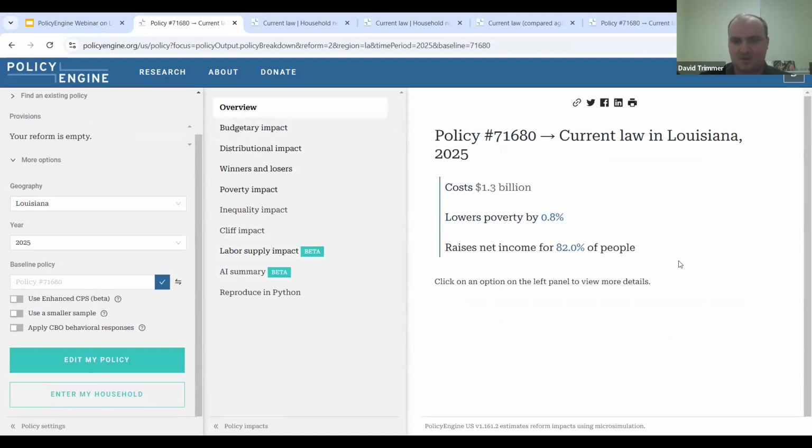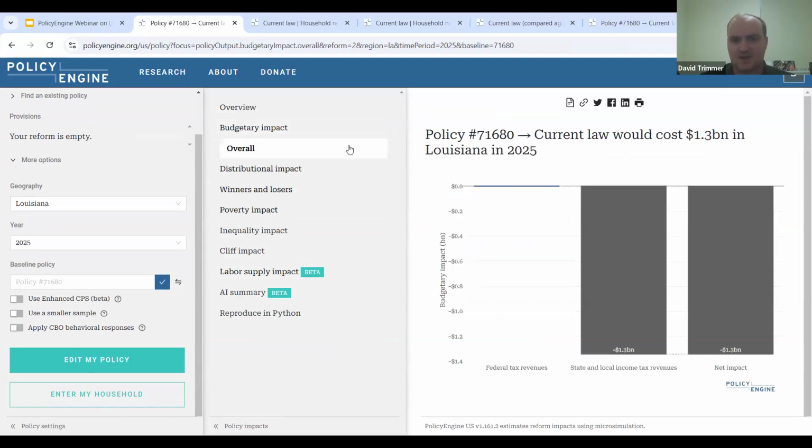So we're going to continue to use the 3-year CPS data for this, and we're going to calculate economic impact, and we arrive at our key results page, which shows us cost, reduction in poverty, as well as raising net income for a certain percentage of people. So let's go through this real quick. We can go to budgetary impact. We can see that obviously this is a state proposal, so we're going to see a change in state and local income, very little federal tax revenue change.